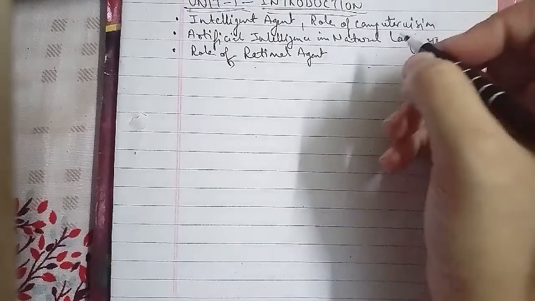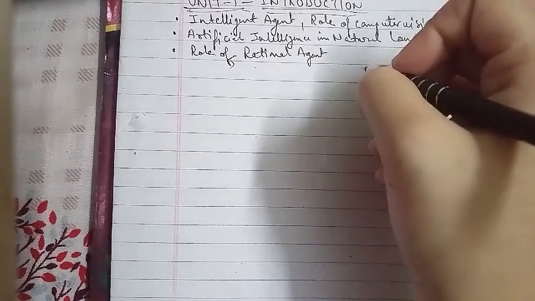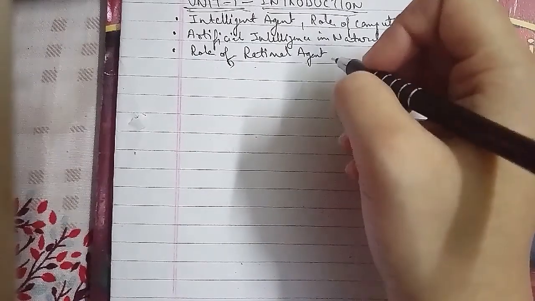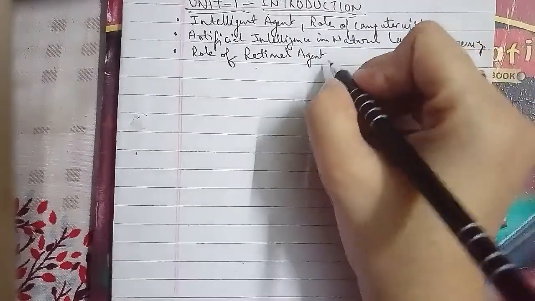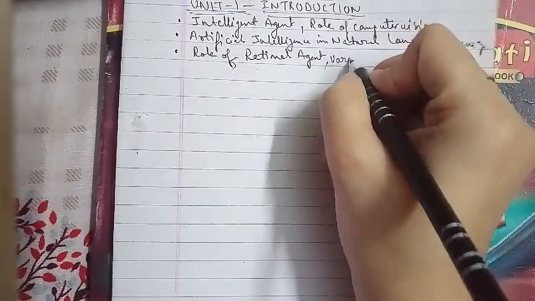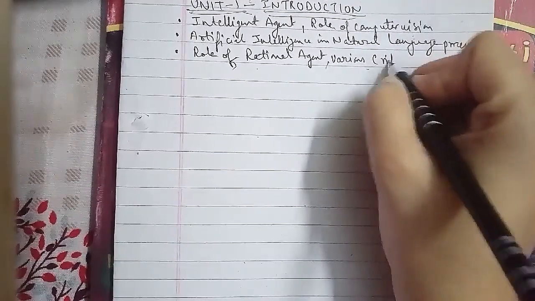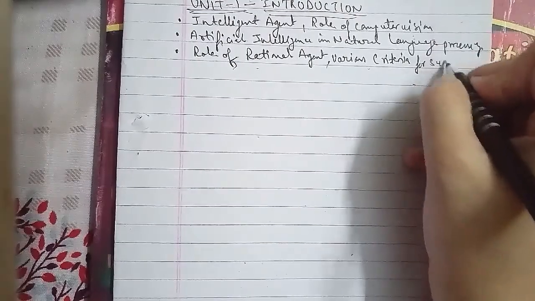List the various criteria for success in AI. To determine if the research work in artificial intelligence is successful, we should ask if we have constructed a machine that is intelligent. For this, we use a method known as the Turing test.